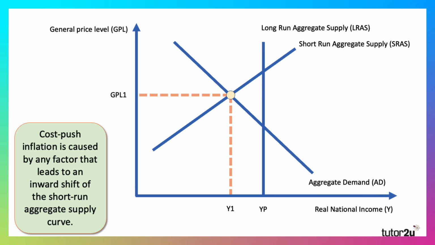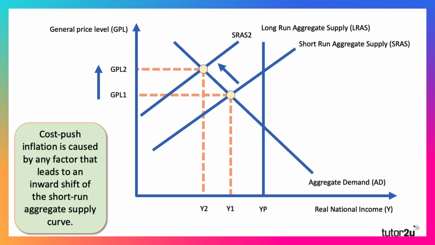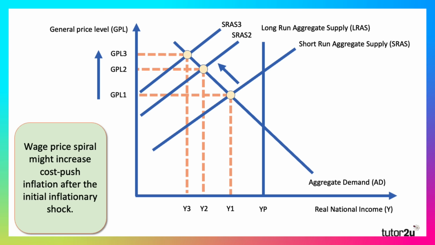This is a neoclassical model, and cost push inflation is caused by any external factor that leads to an inward shift of short run aggregate supply, causing an increase in the general price level and a fall in real output. You can then develop it a little bit by saying that there could be a wage price response as well. So after the initial inflationary shock, for example, a big rise in world gas prices, you might then get a wage response as well, which causes a further rise in inflation. And we certainly saw that in many countries, including the UK. So there's your diagram.